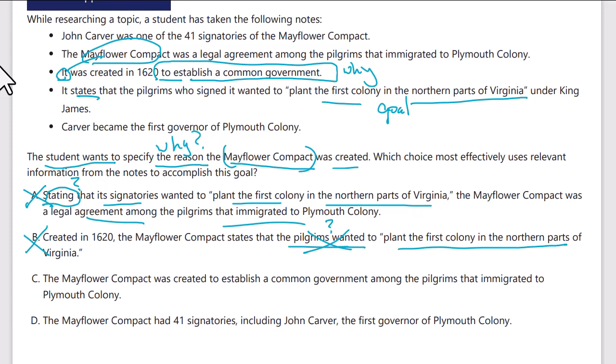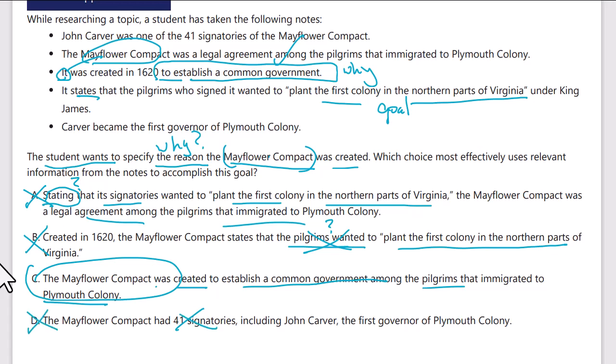The Mayflower Compact was created to establish a common government. That's it. It's right there. Among the Pilgrims that immigrated to Plymouth Colony. And that's useful extra detail, that there are Pilgrims and they're immigrating to Plymouth. That's our answer. That's why the compact was created. D, the Mayflower Compact had 41 signatories. That's irrelevant. C is the answer.